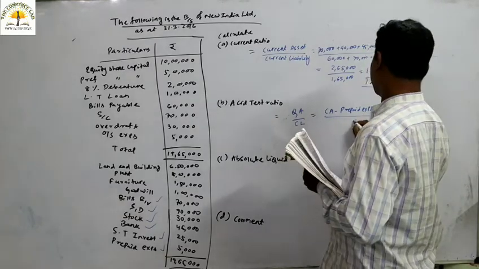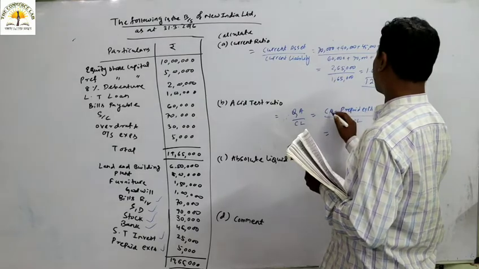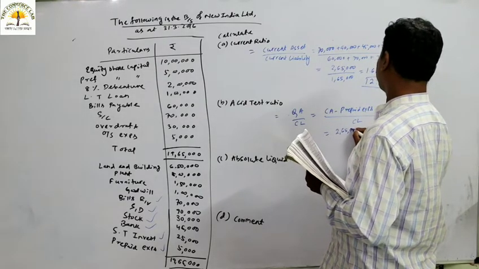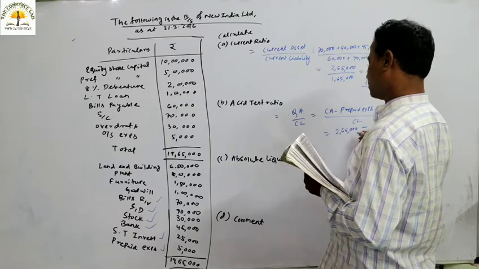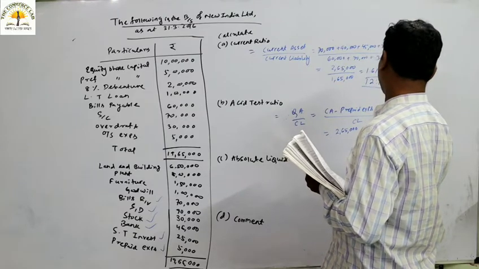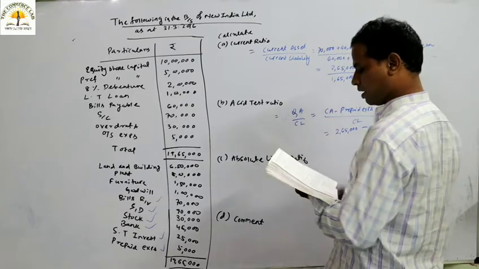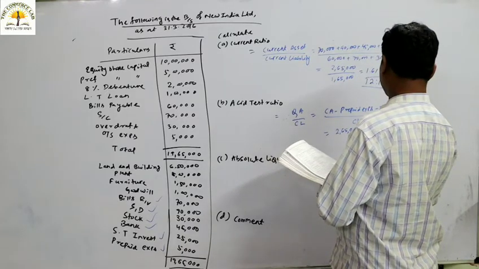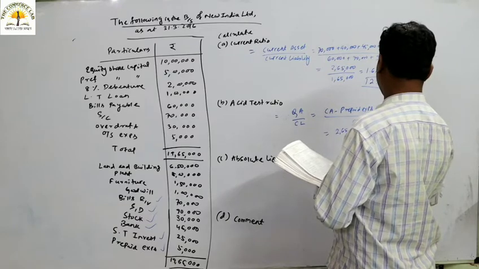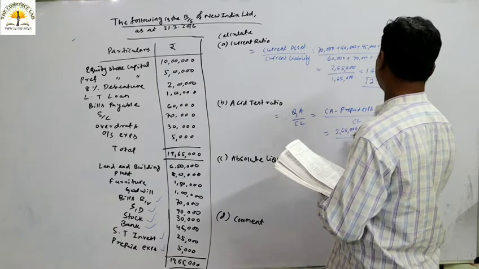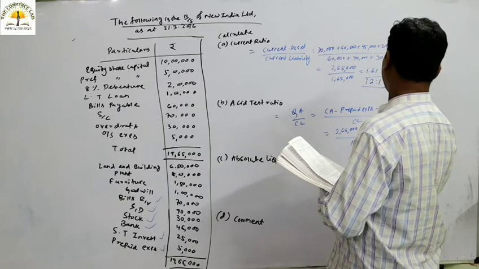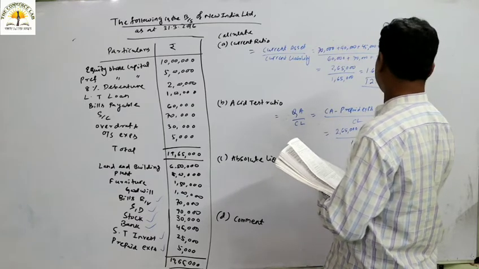If you deduct the prepaid expenses and stock from current asset, you get the quick asset. What current asset do we have? We have current assets of 2,65,000, the prepaid expenses are 5,000, and the stock is 30,000. If you deduct this 35,000 from 2,65,000, we get the quick asset.